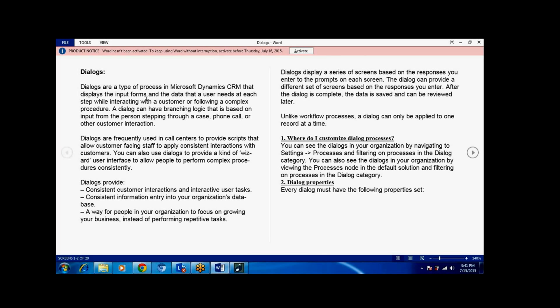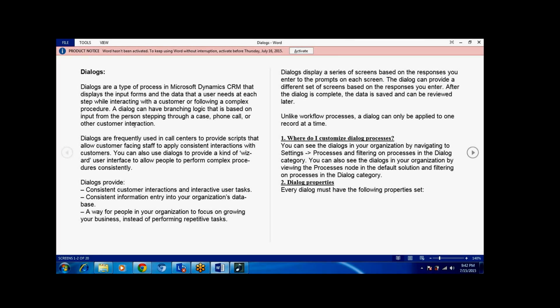For example, you enter the input forms and the data the user needs at each step while interacting with the customer through a complex procedure. A dialogue can have branching logic based upon the input as the person steps through the case, phone call or customer interaction.